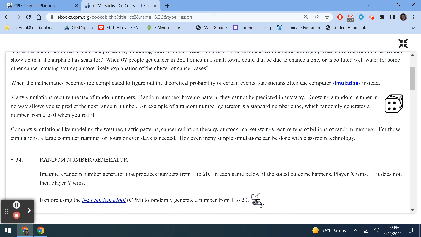Complex simulations like modeling the weather, traffic patterns, cancer radiation therapy, or stock market swings require tens of billions of random numbers. For those simulations, a large computer, running for hours or even days, is needed. However, many simple simulations can be done with classroom technology.